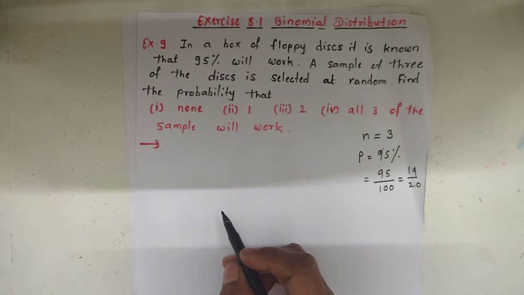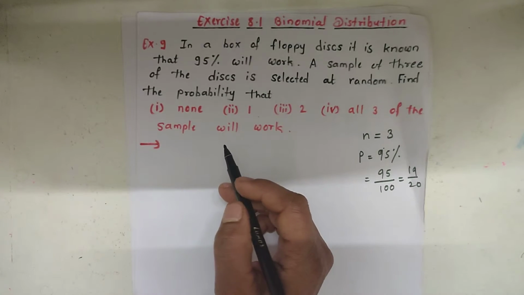Now first we consider x as a random variable.